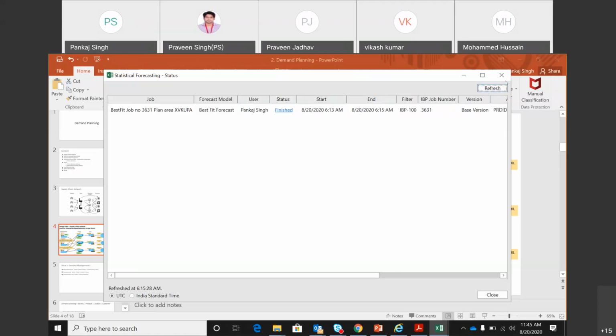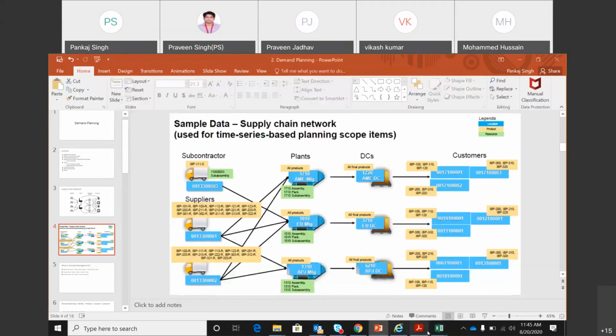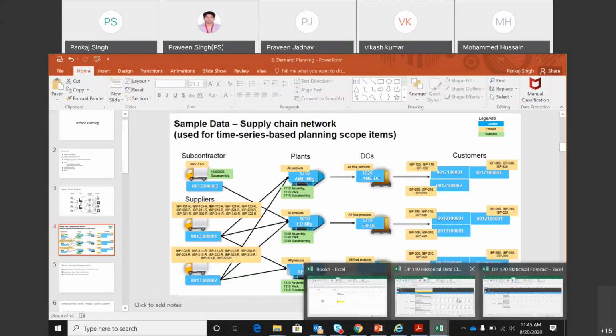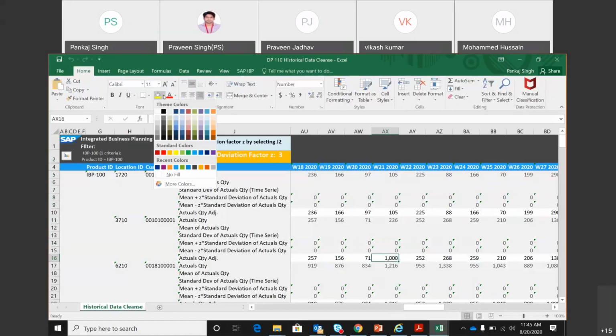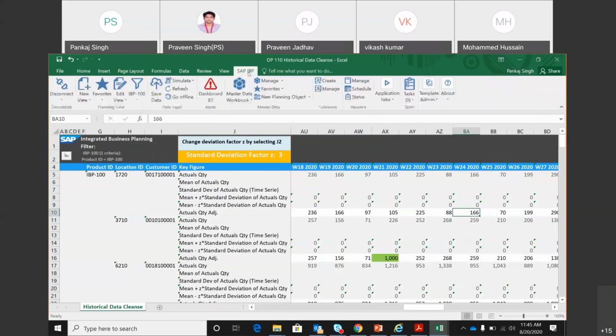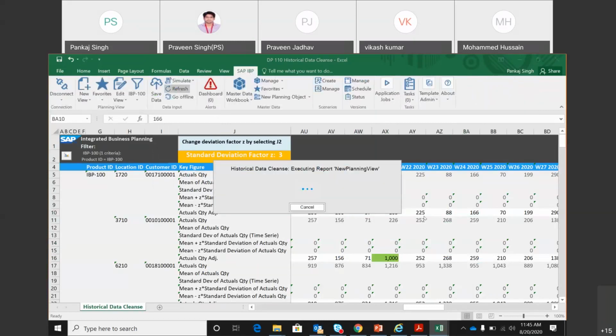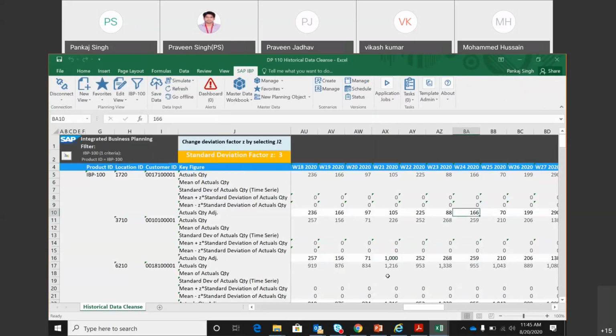Let's come back to our Excel. First we go to this first template, which is history cleansing. You can keep an eye. Let me make it a different color, green, and we'll do a refresh to see if the system has done anything or not. It looks like it has not done anything.